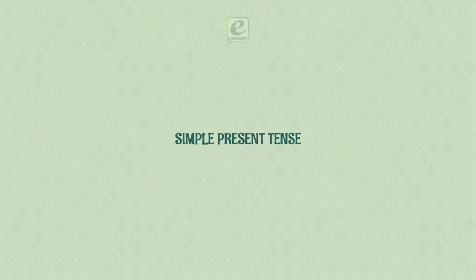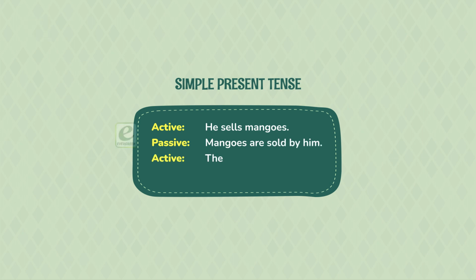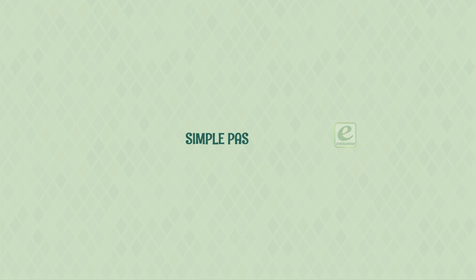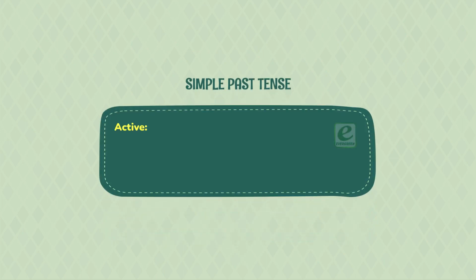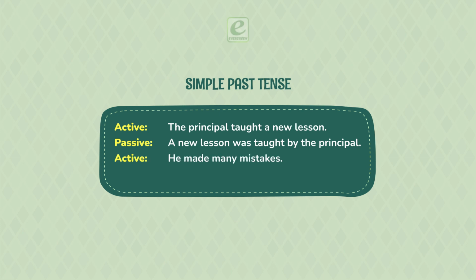Simple present tense. Active: he sells mangoes. Passive: mangoes are sold by him. Active: they play cricket. Passive: cricket is played by them. Simple past tense. Active: the principal taught a new lesson. Passive: a new lesson was taught by the principal. Active: he made many mistakes. Passive: many mistakes were made by him.